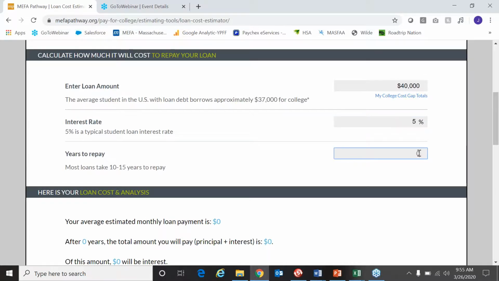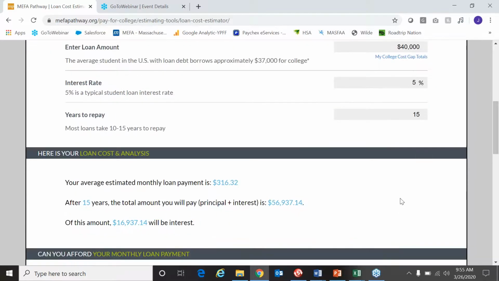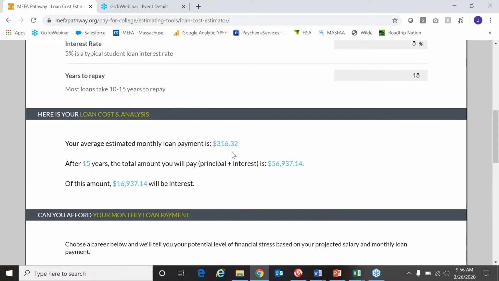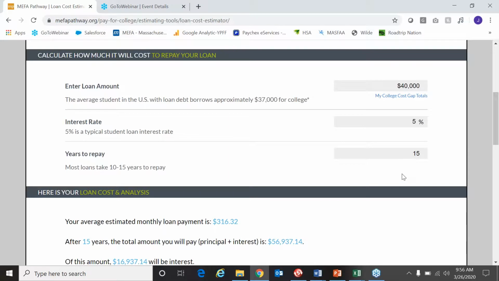And then I always start out with looking at 15 years to repay. Once we do that, the system automatically generates the average estimated monthly loan payment, which is just a little over $300. After 15 years, the total amount you will pay will be just a little under $57,000. So the student took out a loan for $40,000, but after the interest over the course of 15 years, they're paying a little under $17,000 in interest. This is the piece that I don't think a lot of students realize.